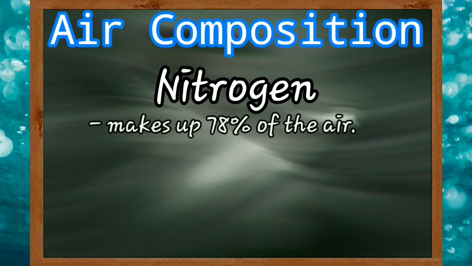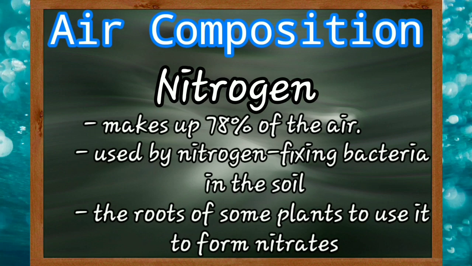Next is nitrogen. It makes up 78% of the air. It's used by nitrogen-fixing bacteria in the soil. The roots of some plants use it to form nitrates. So we have oxygen, 21%, and now nitrogen makes up 78% of the air.